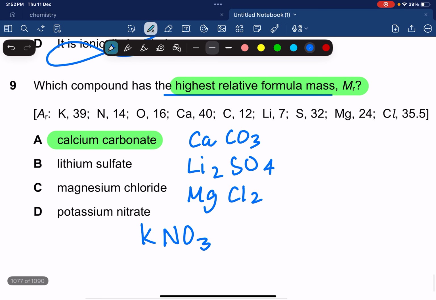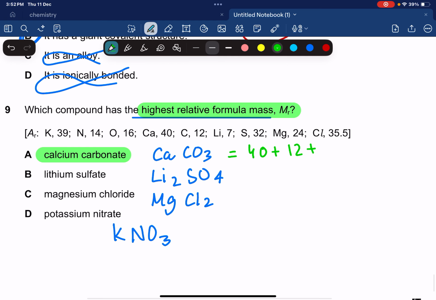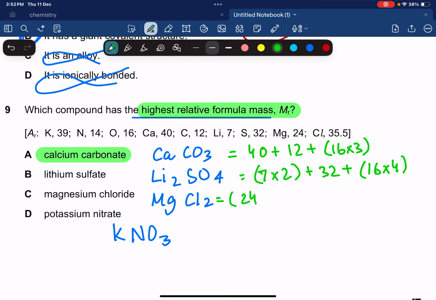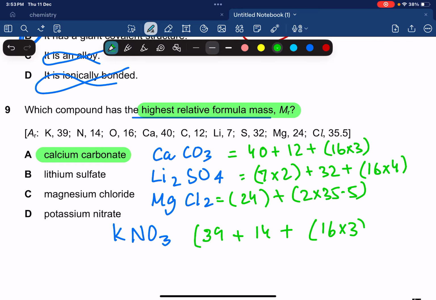Now we have to calculate the mass of each one of them. For this one, it's going to be 40 plus 12 plus 16 times 3. For this one, it's going to be lithium is 7, I guess. Yeah, 7 times 2 plus sulfur is 32 plus 16 times 4. For magnesium chloride, it's going to be 24 plus 2 times 35.5. For KNO3, you have to calculate for all. There's no substitute for hard work. For nitrogen, it's going to be 14 plus 16 times 3.